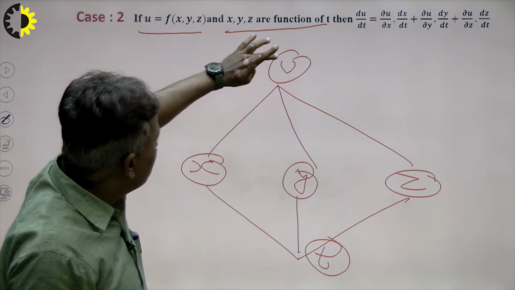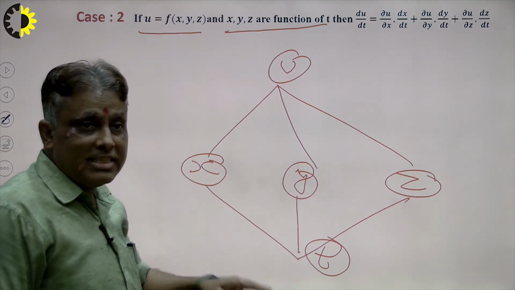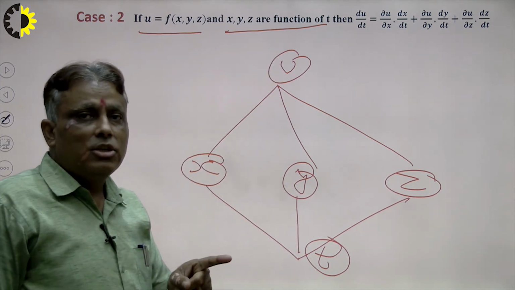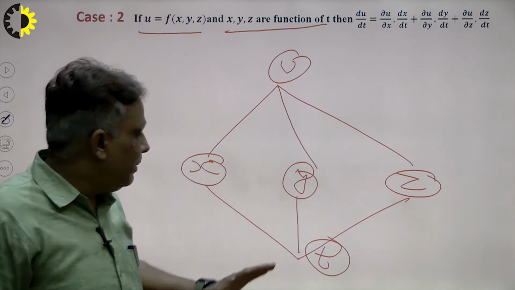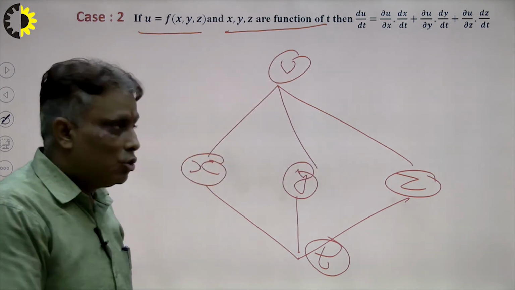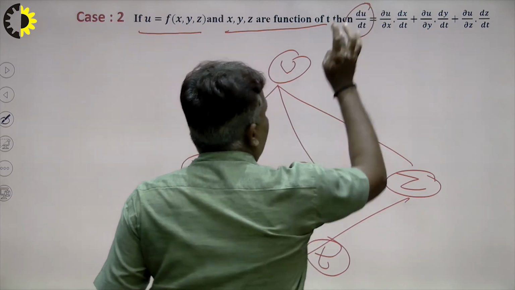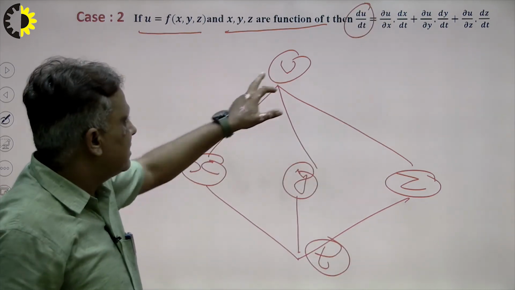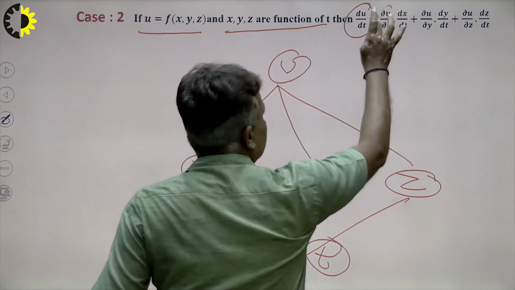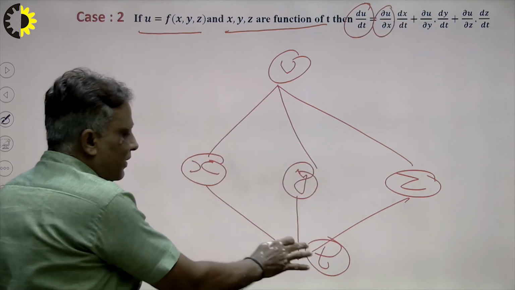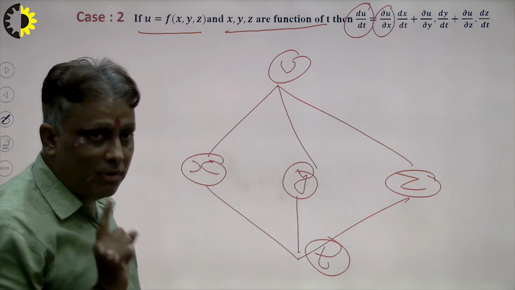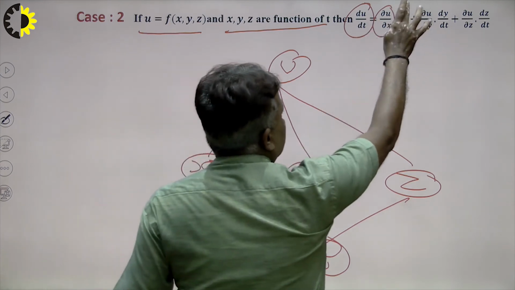That means I want to go from u to t, and t is the single variable. So that means there will be differentiation, and in between it will be partial differentiation. So I write here du over dt. First of all we go from u to x, so I write here del u over del x, right? And x is the function of only t, that means single variable, one variable. So I write here dx upon dt.